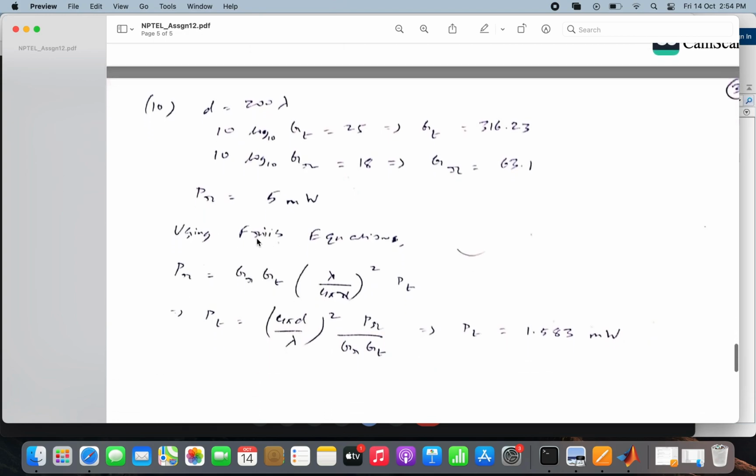So then by using this Friis equation, one can calculate the power which is being transmitted. The received power is equal to GR into GT into lambda by 4 pi d whole square into PT. So from this we can calculate PT, which is the power that is being transmitted. Since I already know the values of d in terms of lambda, the received power and the two directive gains, I can calculate PT using this formula, which turns out to be equal to 1.583.